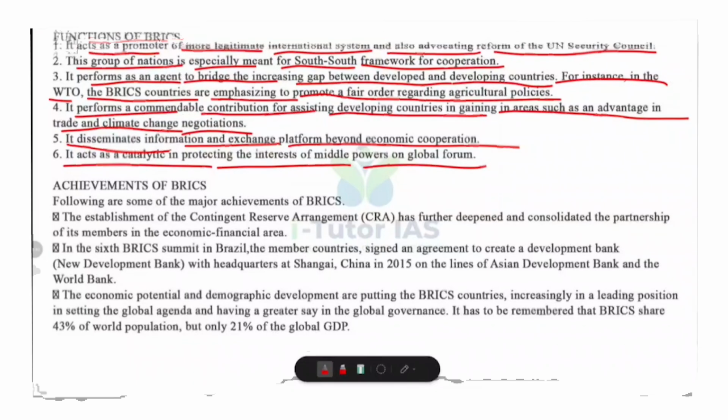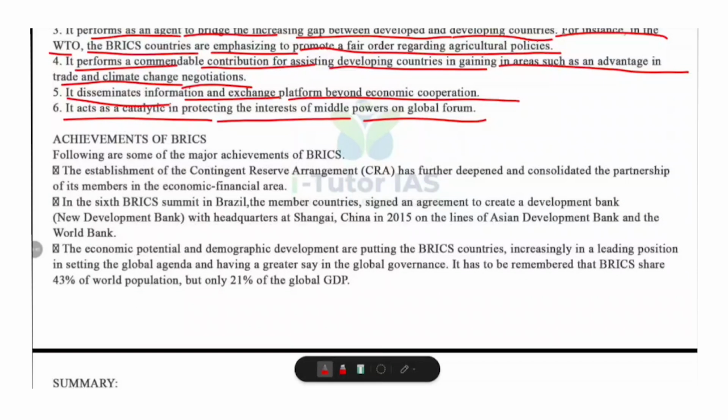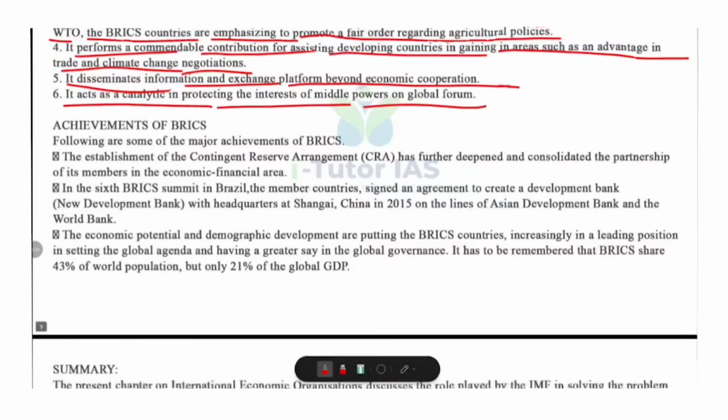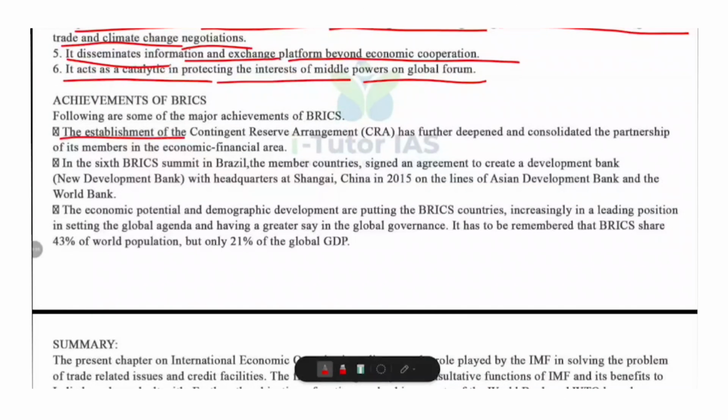Okay, and over the years, BRICS has emerged as an important global force, not just in economic cooperation but also in reshaping world governance. So let's look at its major achievements step by step. The establishment of contingent reserve arrangement has further deepened and consolidated the partnership of its members in the economic financial area. That means the New Development Bank was set up during the 6th BRICS summit in 2014 held in Brazil, and it became operational in 2015 with headquarters at Shanghai, China.